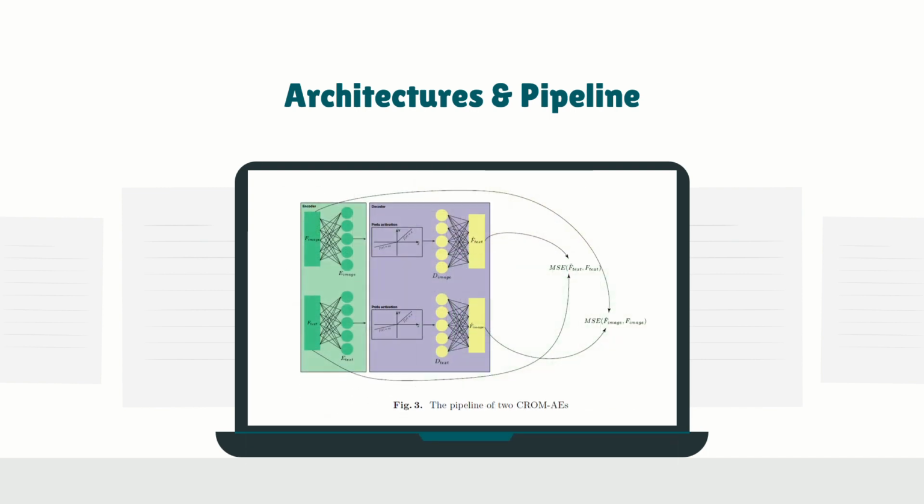Here PReLU instead of the popular ReLU activation function is used to ensure that the model learns the negative values of the encoder's output. We can see here that Chrome can be used to capture the underlying distribution of each modality for semi-supervised learning. Also, two Chrome models are trained separately using the mean square error loss function.